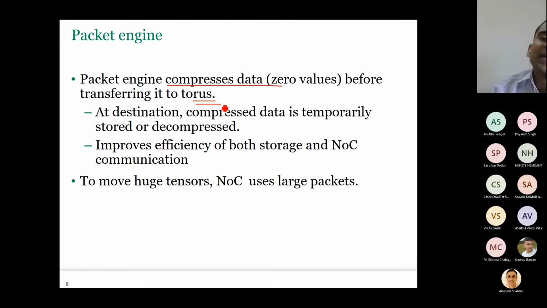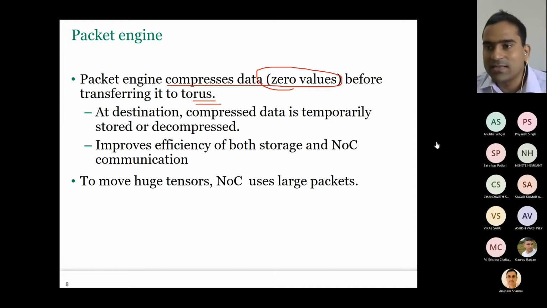That way you achieve compression. A lot of the data is actually 0. That's the whole basis of pruning and sparse neural network optimizations. Many activations are 0 because of ReLU. So this data is compressed before transferring it to the torus.